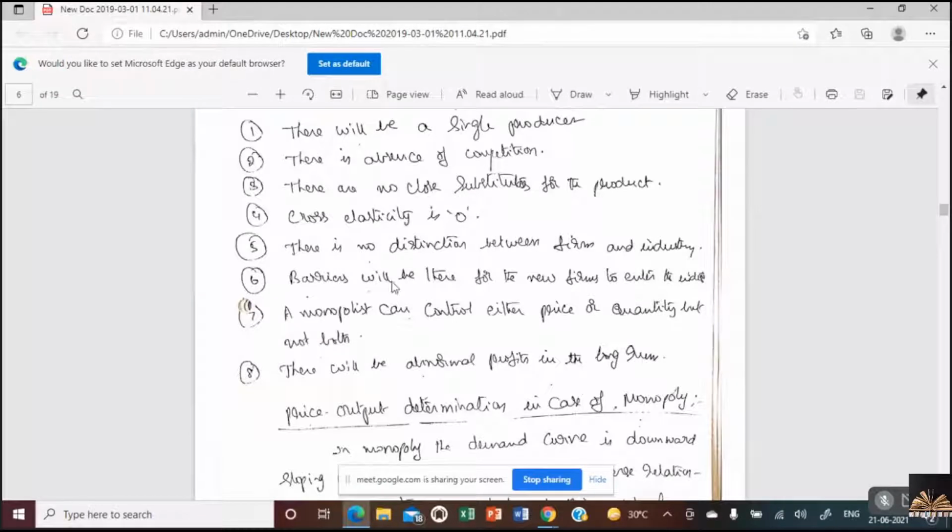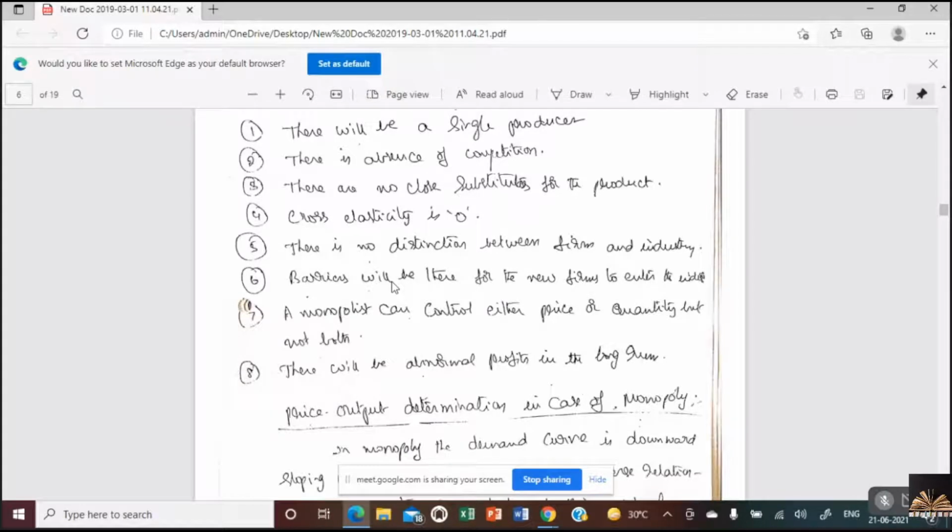So in perfect competition, there is a distinction between firm and industry. The market decides the price. The industry accepts the price, isn't it? There are many sellers. Each single seller is a firm. All the sellers together make an industry. But here in monopoly, there is no distinction between a firm and an industry.